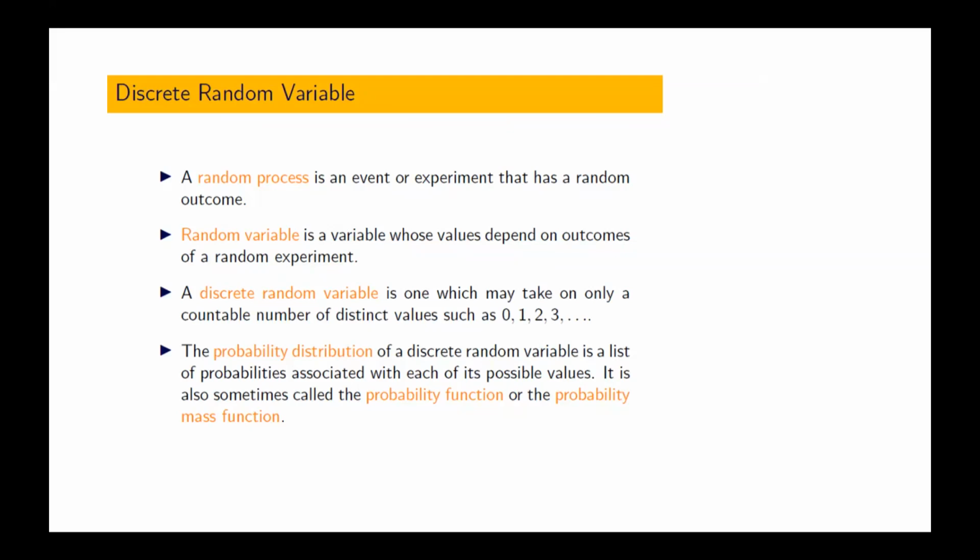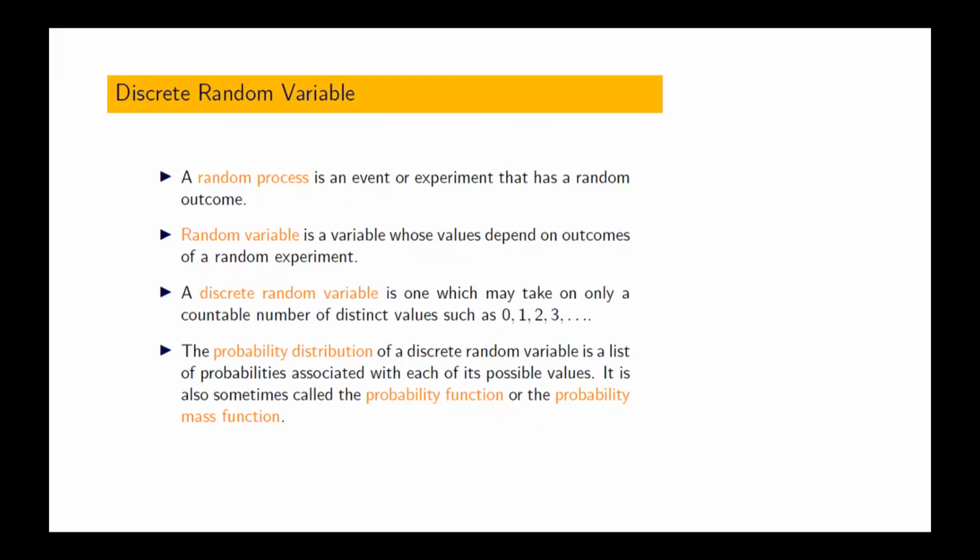Similarly, I am throwing 2 dice at a time. Now, can you tell me what the random variable is here, or what the outcomes are when we throw 2 dice simultaneously? They could be (1,1), (1,2), (1,3), up to (6,6).